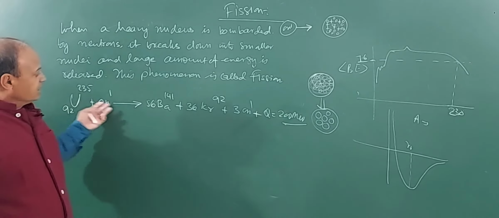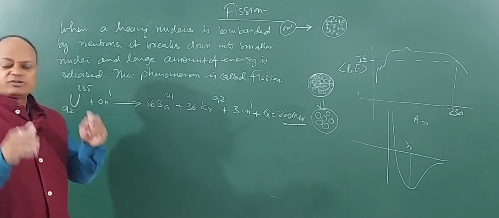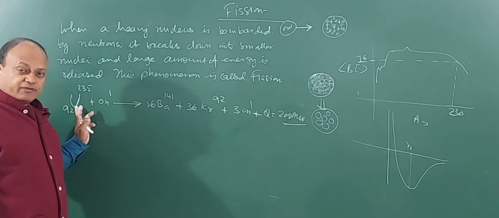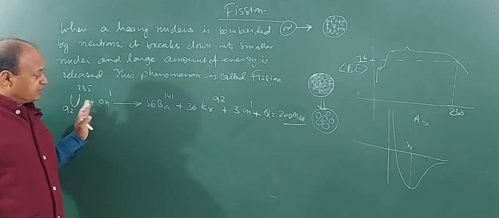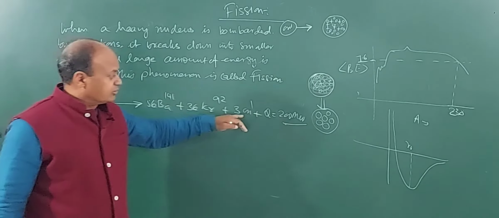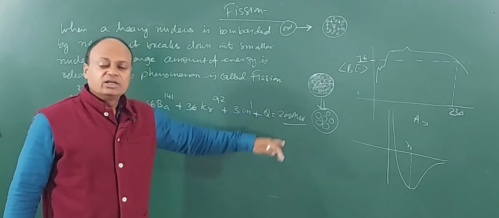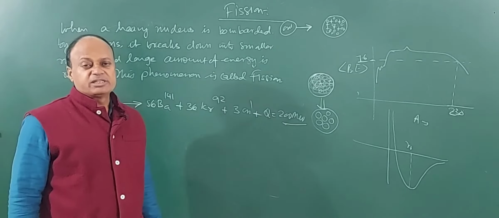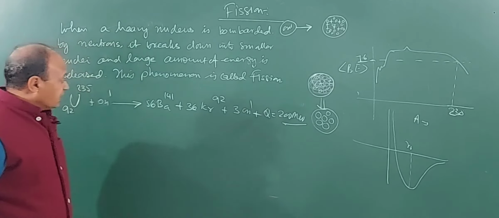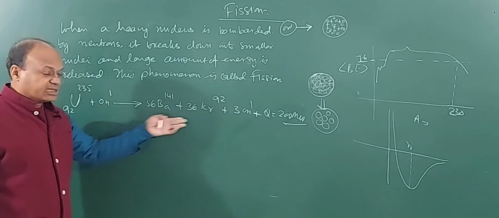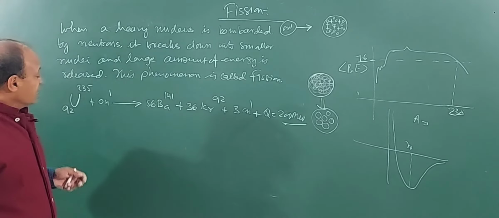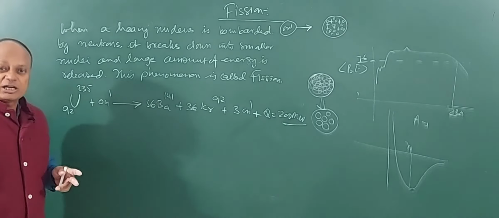Okay, so this is an example of nuclear fission in which we are bombarding a neutron on uranium-235, and uranium-235 is breaking down into barium, krypton, 3 neutrons, and 200 million electron volts of energy is being released in the process. Clear? There are many more possibilities, but this is the most likely process that happens when you carry out the reaction. Now you may have a question, is it necessary to use only uranium-235?